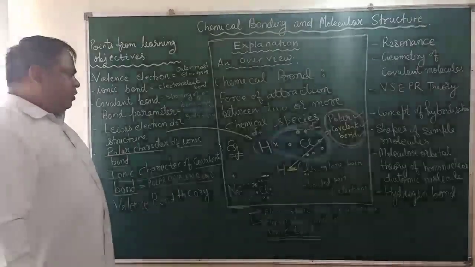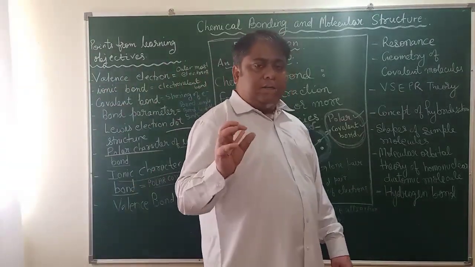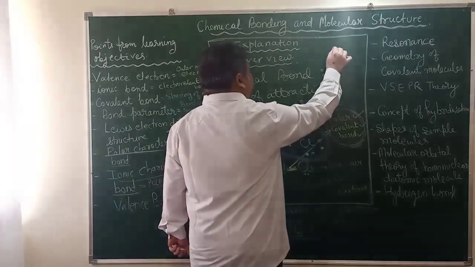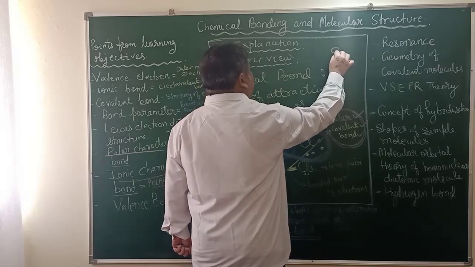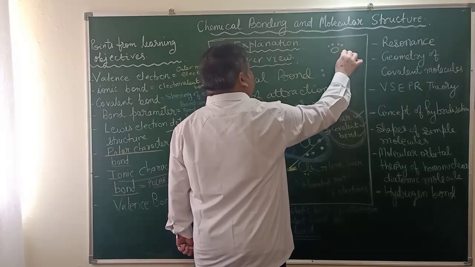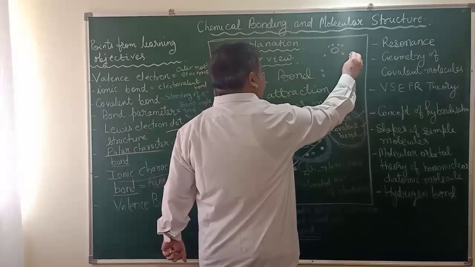To this, I would like to further make you understand that water is also polar covalent molecule. If you see the structure of water, then oxygen has how many electrons in the outermost shell? 6. Such that there are 2 lone pairs and 1 bond pair with hydrogen.